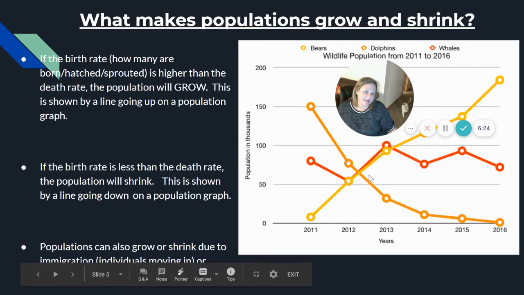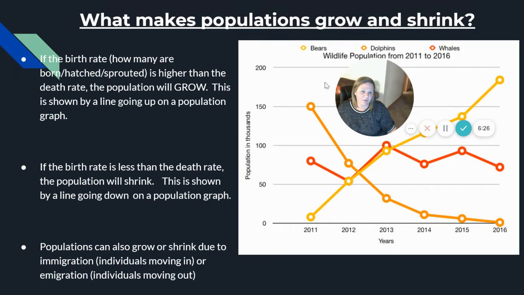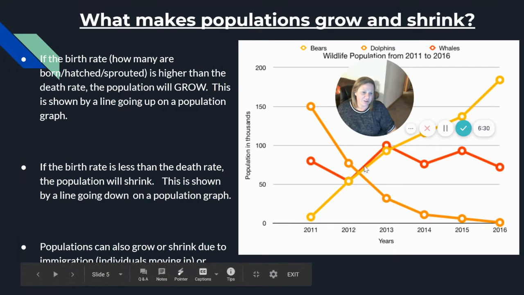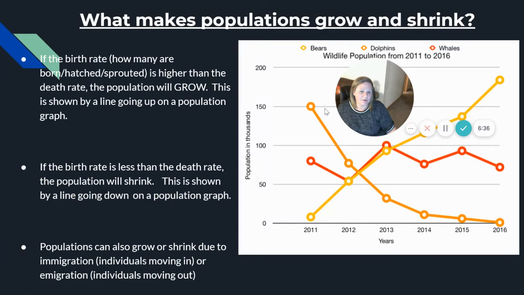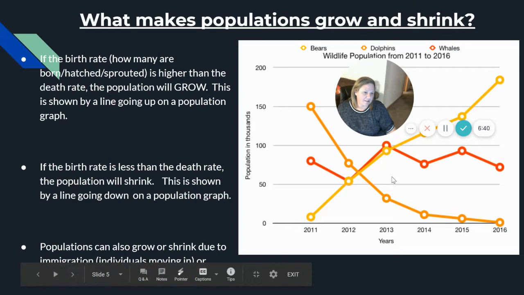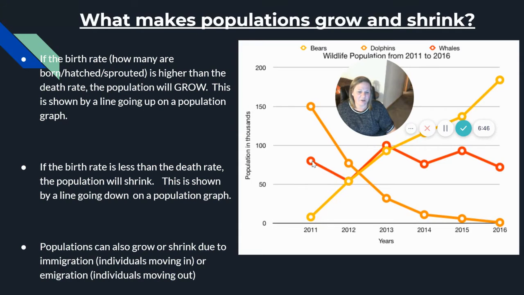So this little thing right here is a population graph, and we have a population of bears shown in yellow. Their population is going up on this graph. The dolphin population is in orange, and that population is going down. Then we have a population of whales. This is completely made up data, it isn't from anything, but just to show you what a graph looks like. The whale population went down and then up and then down and then up and then down.